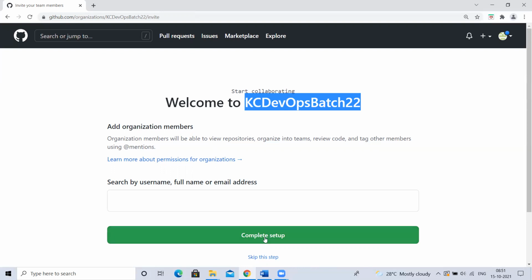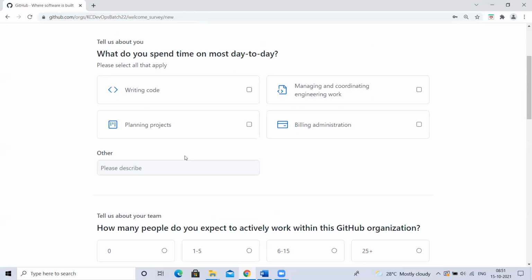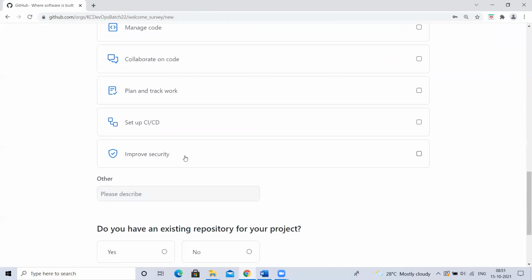Okay, so for now, let me complete the setup. It is asking for the password. Just a second, I have to open it again. I have it. Okay, so that is done.